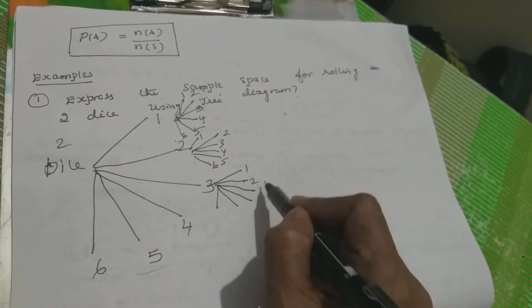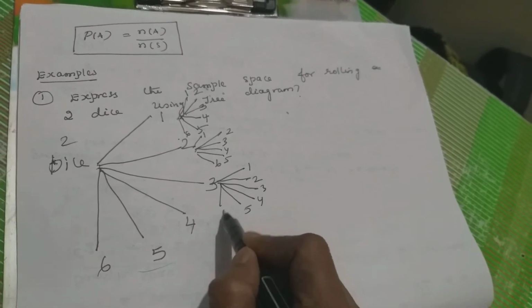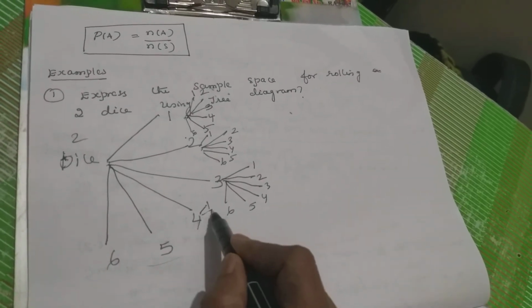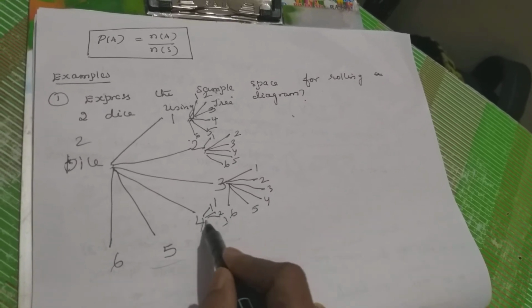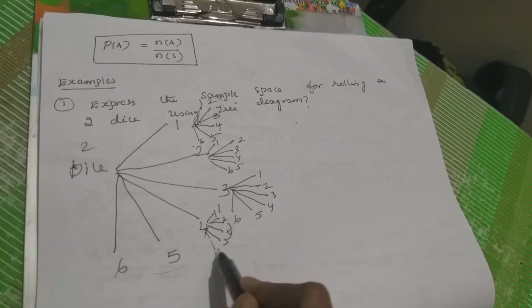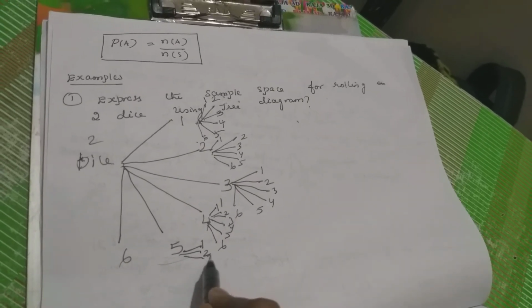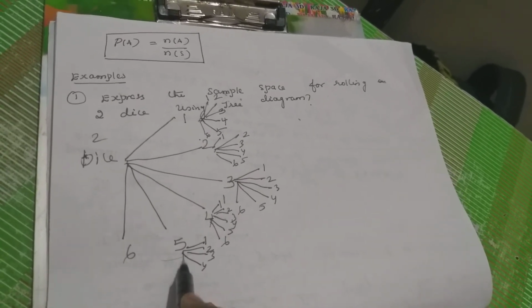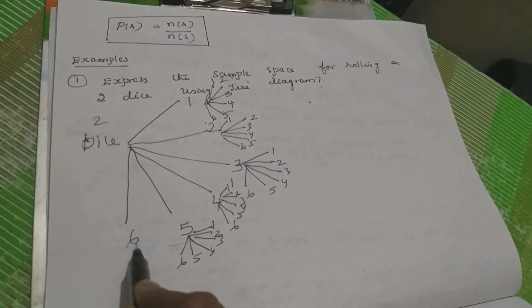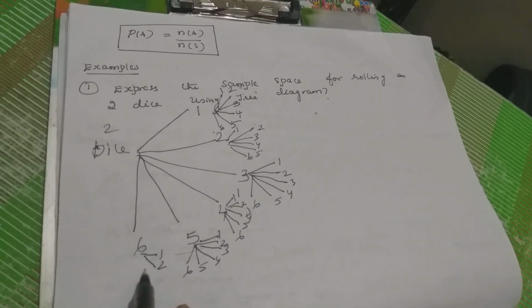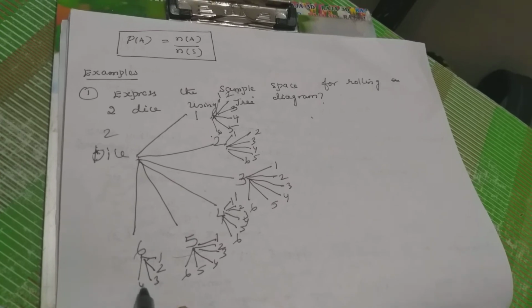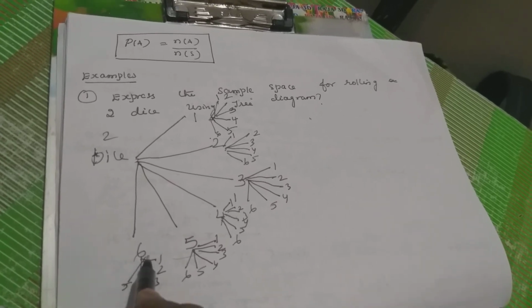Again for 4: 1, 2, 3, 4, 5, 6. This is the tree diagram. You have to draw neatly. Again for 5 and for 6: 1, 2, 3, 4, 5, 6.